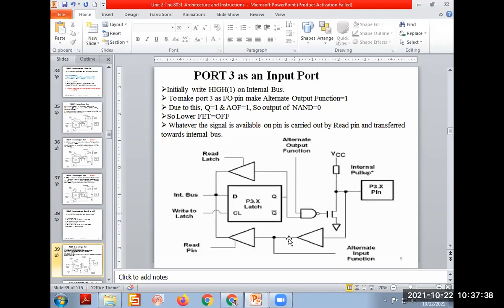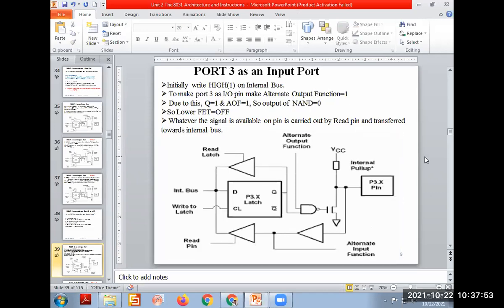Next is the write operation. I'll give homework: write operation of that input port to make it an input. Keep some lines below that. Second case, to make it an output, writing 0. Third case, writing 1 on that. This will be homework and you have to send the screenshot of that. Let's go to the next.